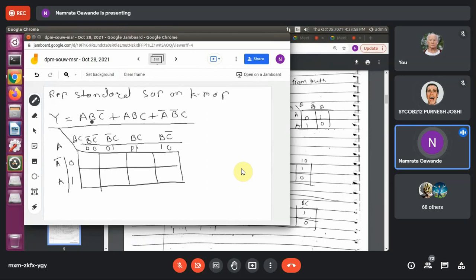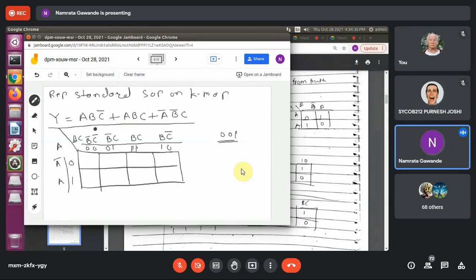Now here the first term you can see is A, B, C bar. Can you tell me which term this represents? This is the SOP form, right?